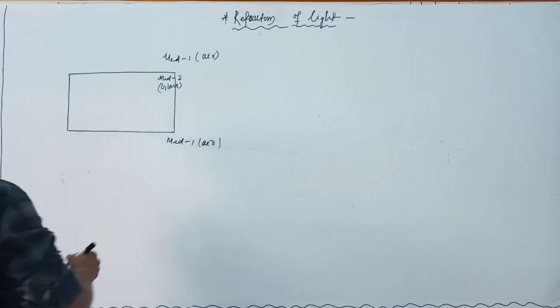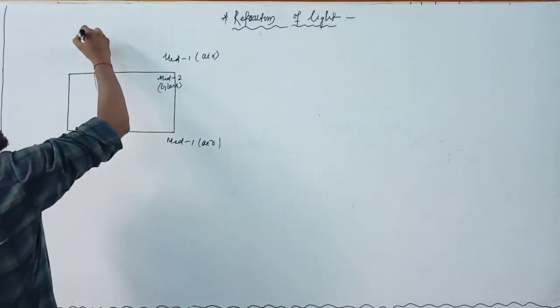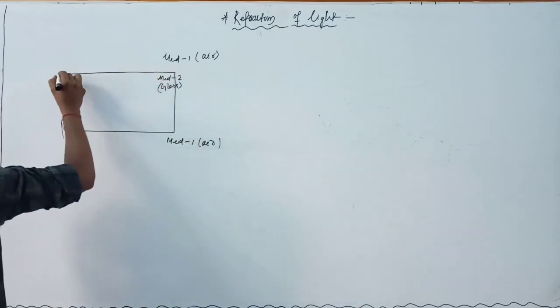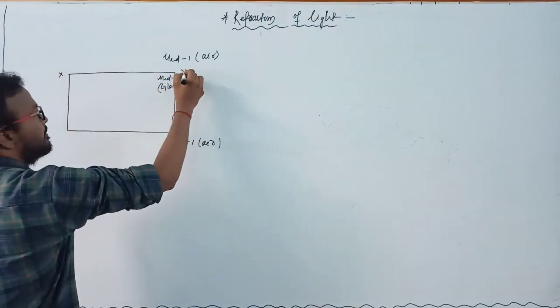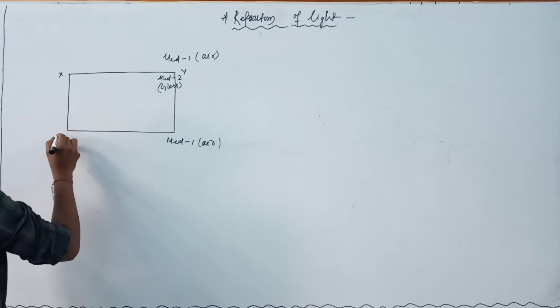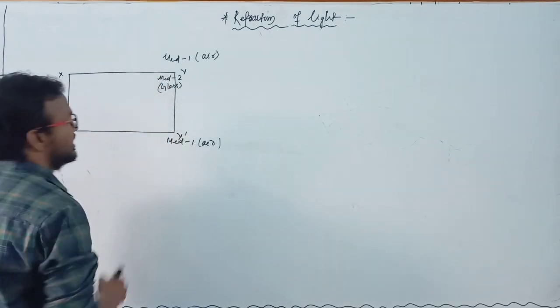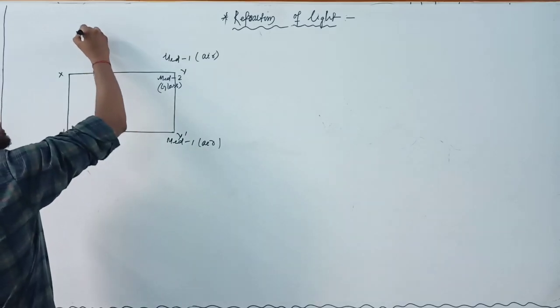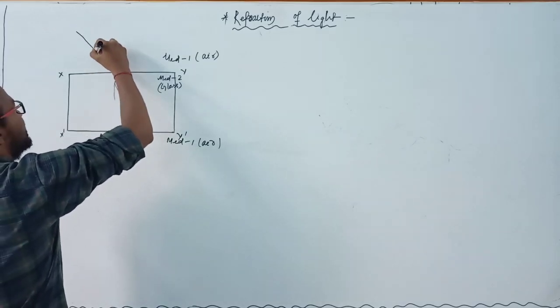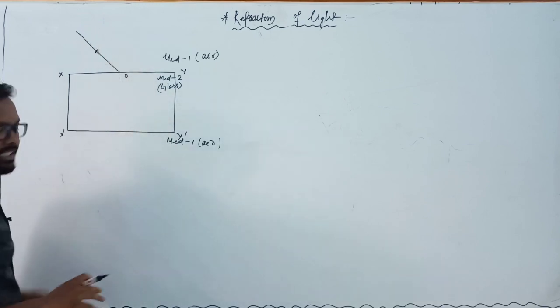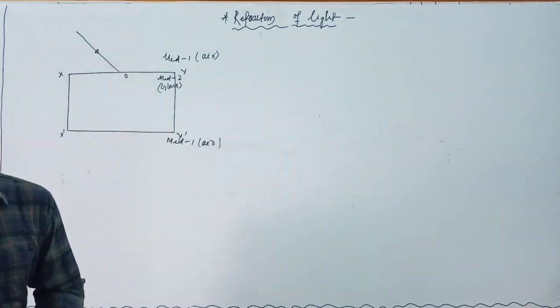Clear? Okay. When an incident ray is incident on the interface, suppose this is x and this point y, and this is x dash and this point y dash, and there is an incident ray which is incident at point O obliquely.